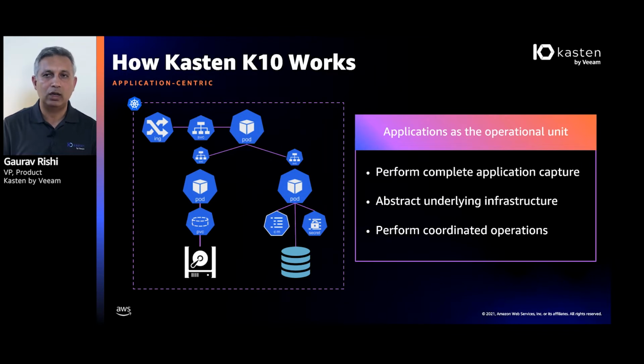And so Kasten K10, after being installed, within a matter of a few minutes, will automatically discover all of the applications running in your cluster. It'll go ahead and take those applications and create a dependency map, similar to this simple picture that you're seeing, so we know what the different persistent volumes and different databases are that make up that application. And then it's as easy as setting up a policy to say how often you want those applications to be backed up.